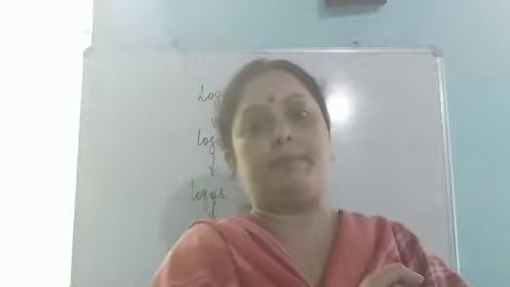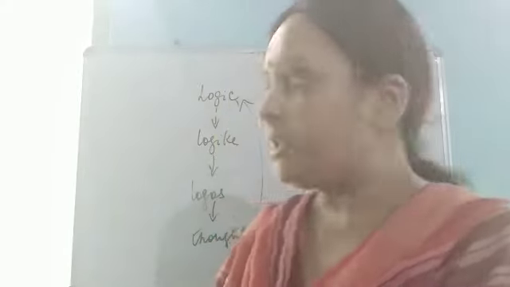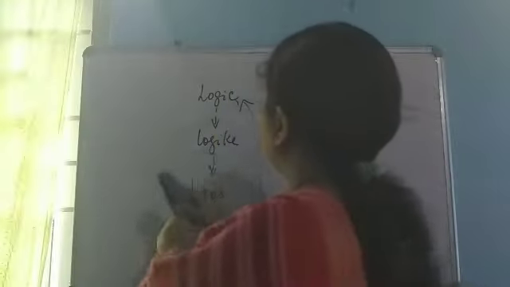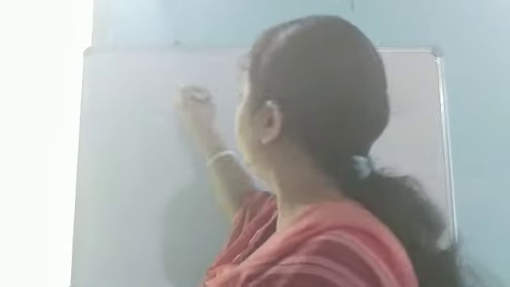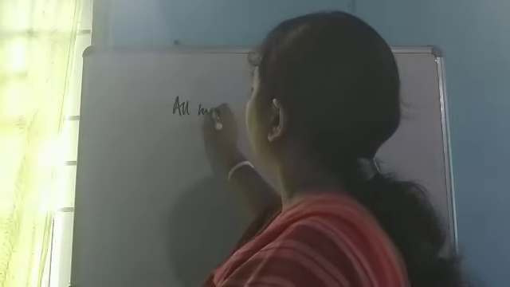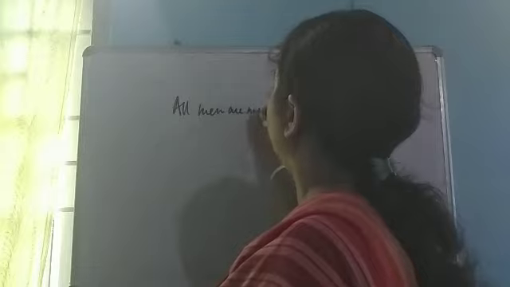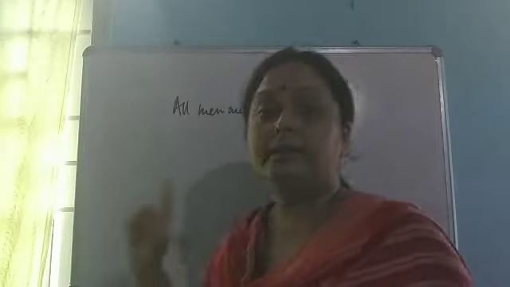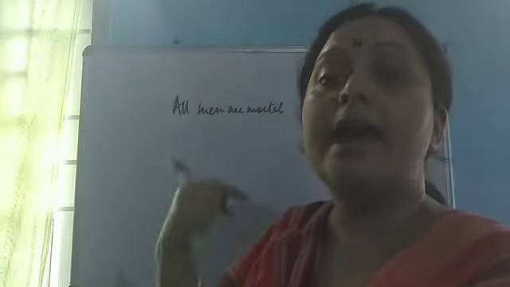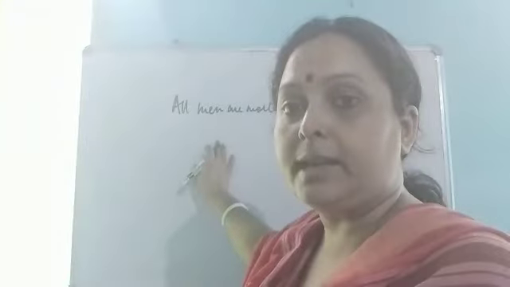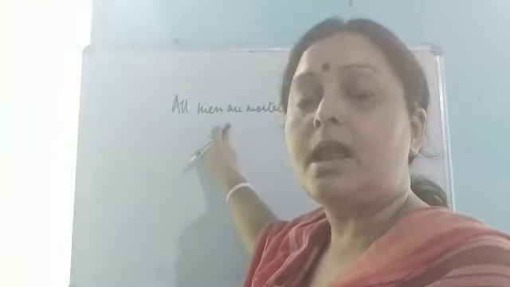Let me take one example. Suppose I have the knowledge that all men are mortal. That is something known.